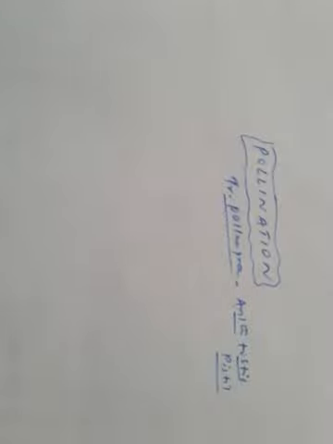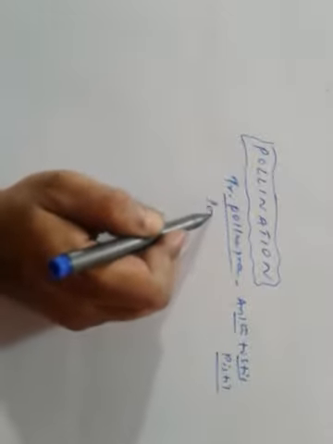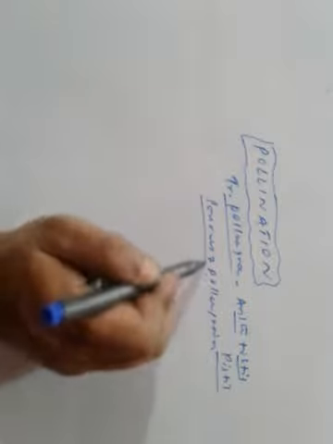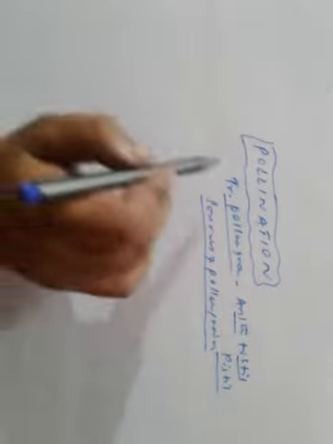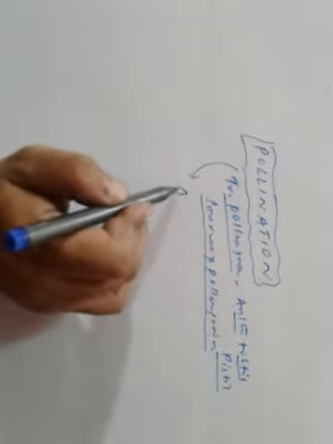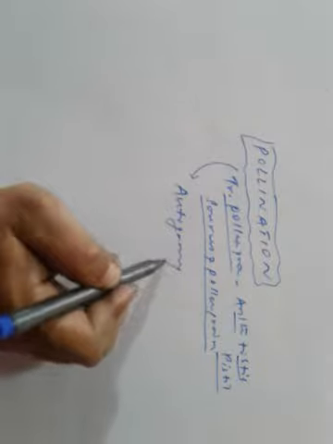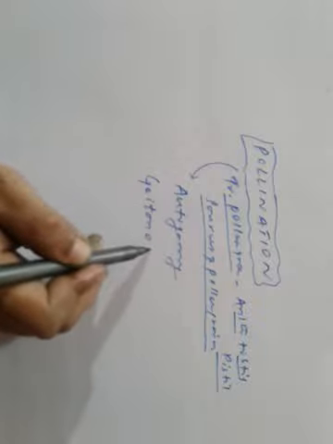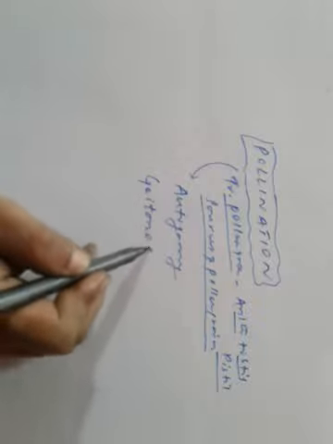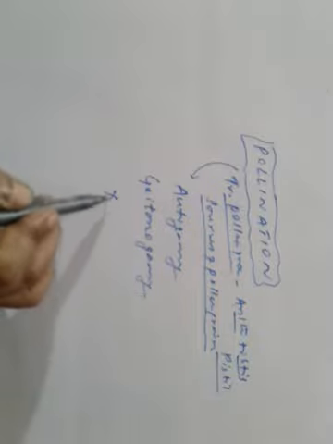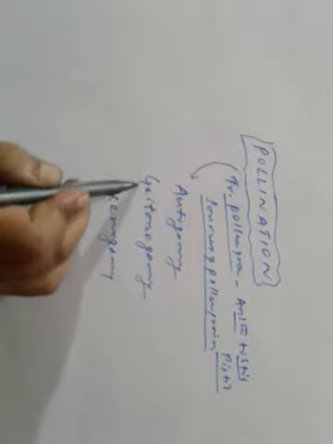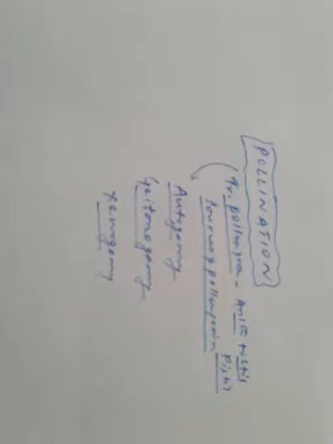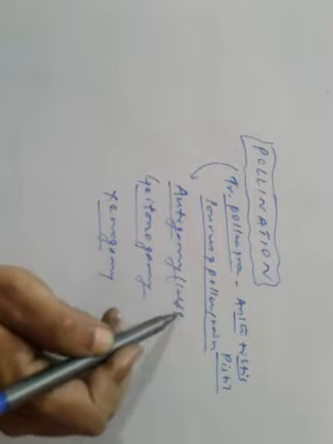Depending upon the source of pollen grains, pollination can be divided into three types: autogamy, geitonogamy, and the third one is genogamy. Autogamy, geitonogamy and genogamy.